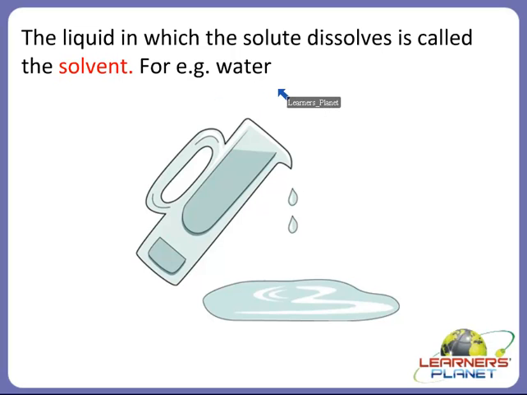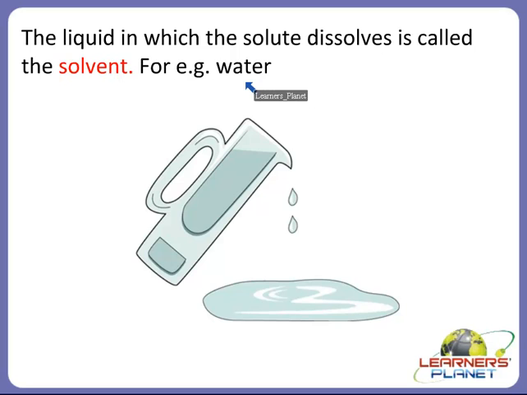So children, always remember that water is not only a liquid. There are many other liquids also. And solute can dissolve in other liquids too, right? But here we are taking only one example of a liquid, that is water.